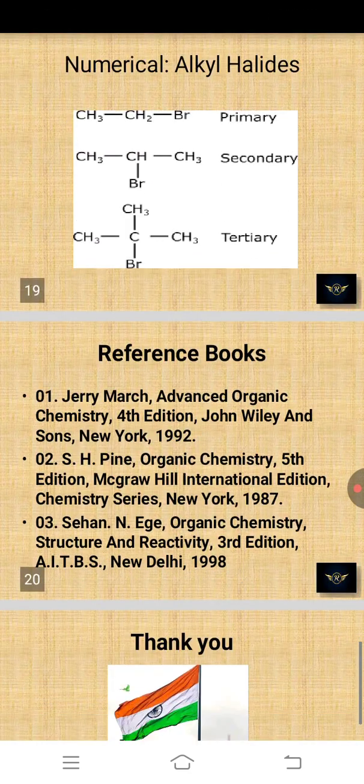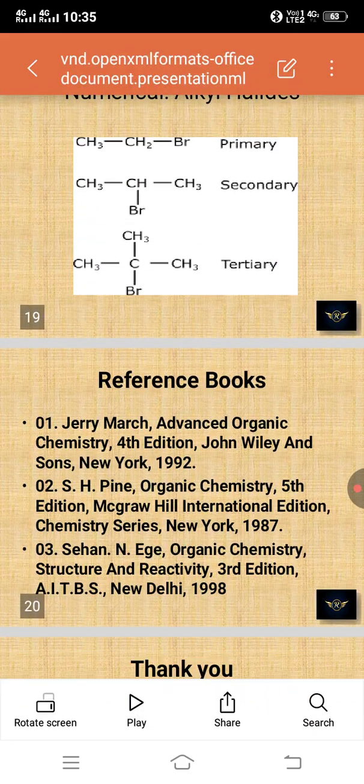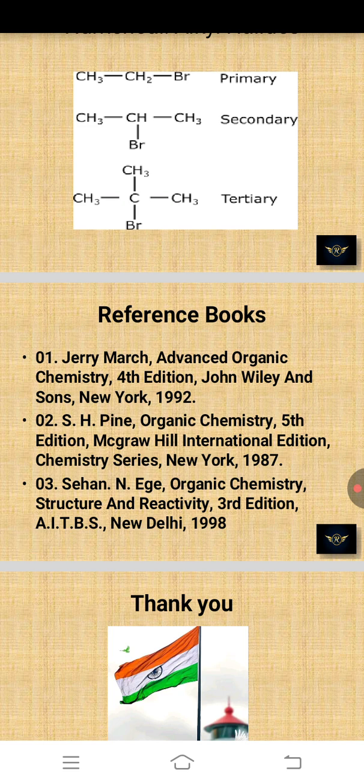And we have to refer to books when we go for higher education. If you are going, you have to reference the book. This is also very important, you will get more knowledge. First book is Jerry March, Advanced Organic Chemistry, 4th edition, John Wiley and Sons, New York, 1992. Second is S.H. Pine, Organic Chemistry, 5th edition, McGraw-Hill International Edition, Chemistry Series, New York, 1987. And third one is Sahan N.H., Organic Chemistry, Structure and Reactivity, 3rd edition, AITBS, New Delhi, 1998.